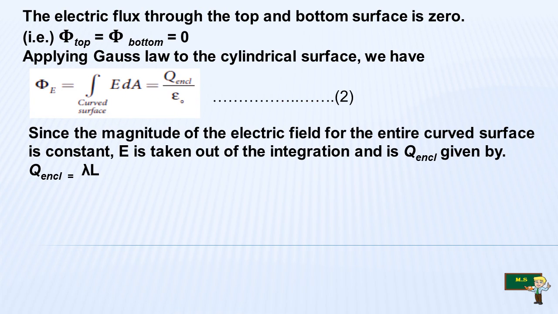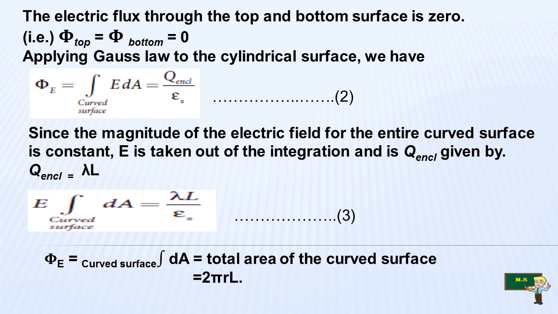Since the magnitude of the electric field over the entire curved surface is constant, E is taken out of the integration. Q enclosed is given by lambda L, because it is a uniform linear charge density.